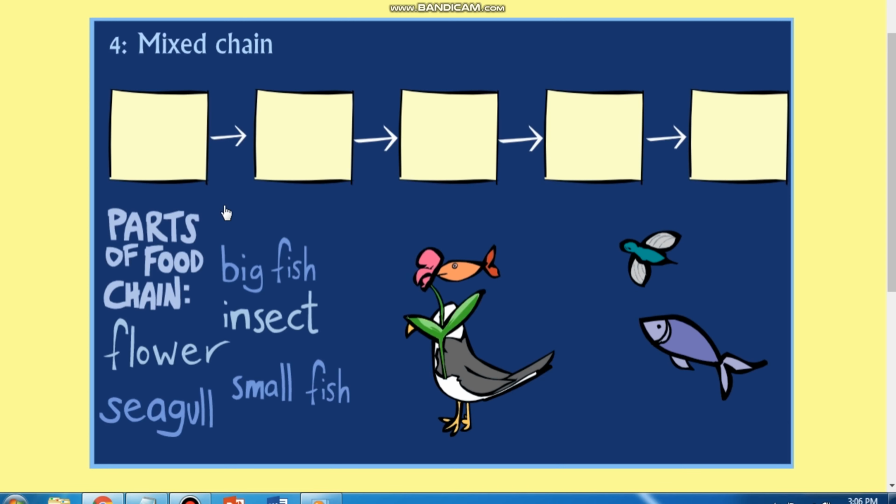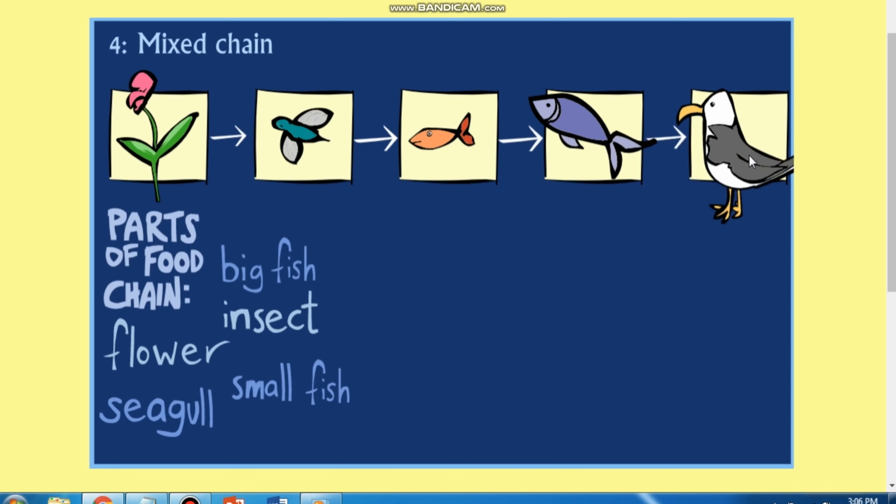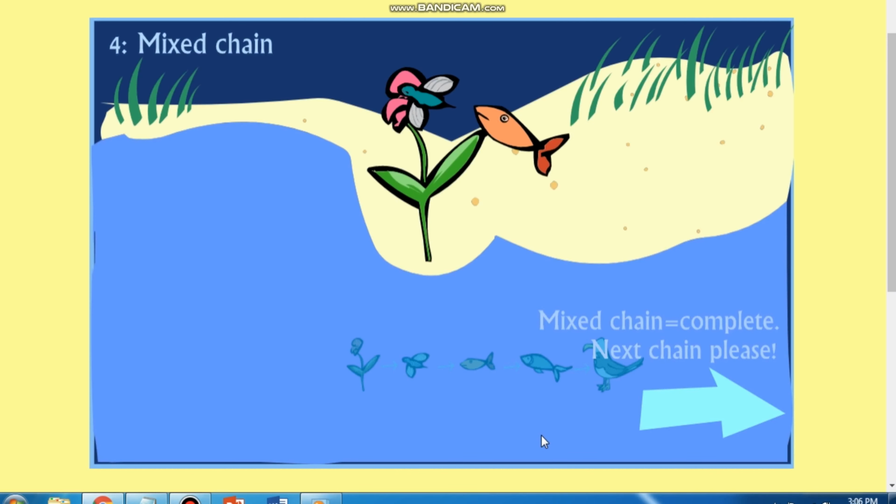This is a mixed chain. Here, the leaf or part of a leaf of a plant is eaten by an insect such as a housefly, which turns into the primary consumer or herbivore while the plant is a producer.